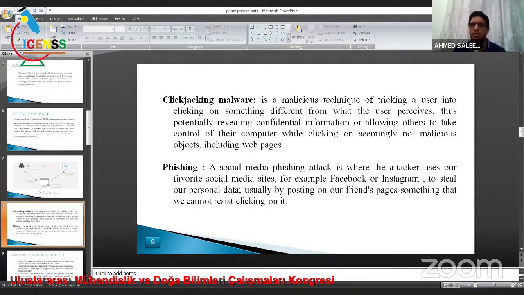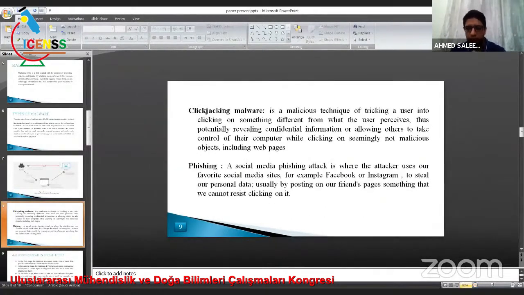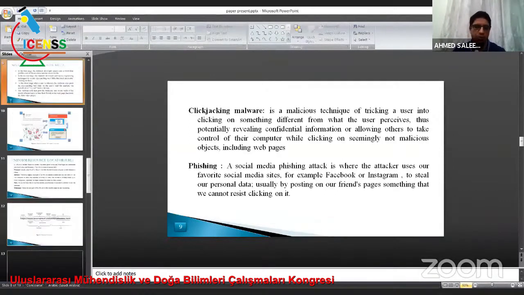Clickjacking malware is a malicious technique of tricking a user into clicking on something different from what the user perceives, thus potentially revealing confidential information or allowing others to take control of their computer while clicking on a seemingly non-malicious object, including web pages. Phishing. A social media phishing attack is where the attacker uses our favorite social media, for example Facebook or Instagram, to steal our personal data, usually by posting on a friend's page something that we cannot resist clicking on.